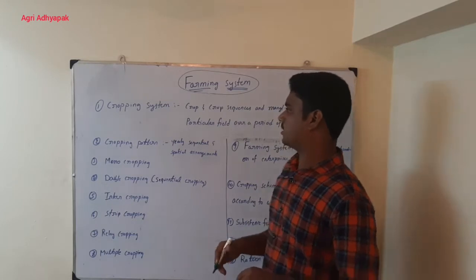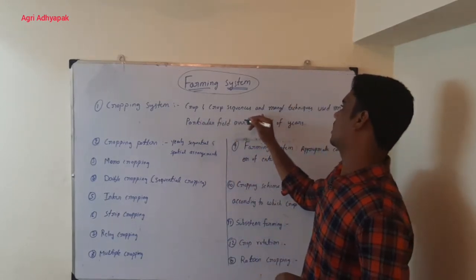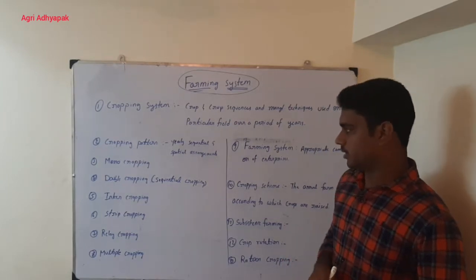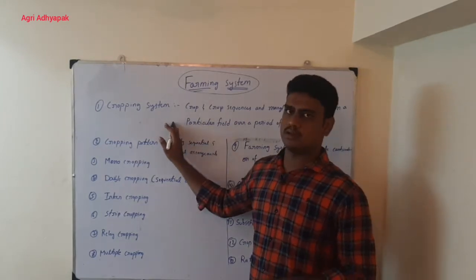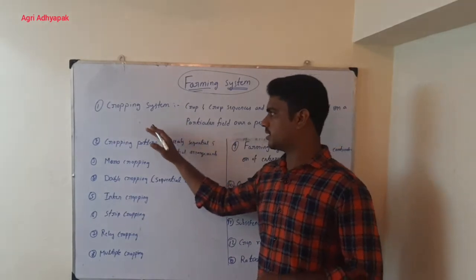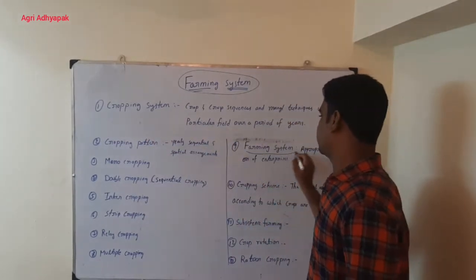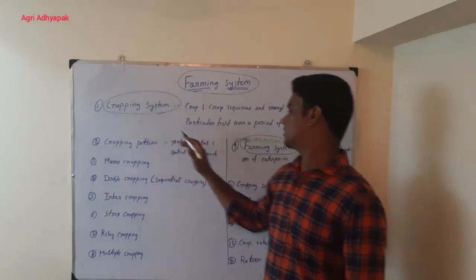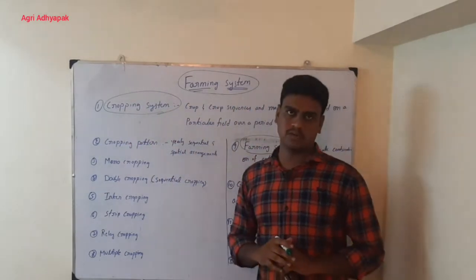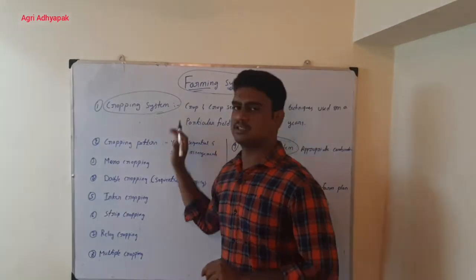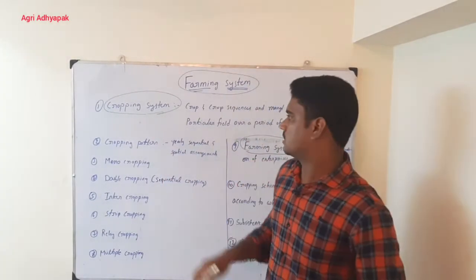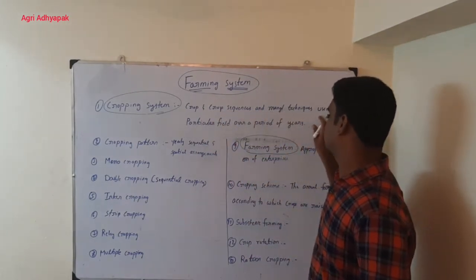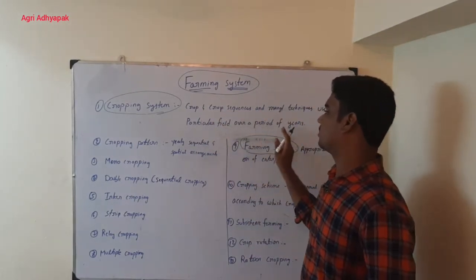Cropping system is defined as crop and crop sequences and management techniques used on a particular field over a period of years. So before I explain this particular definition, I would like to differentiate between the cropping system and farming system. If you know the difference between cropping system and farming system, it is very easy to remember. Cropping system is all about only crops. That's why crop and crop sequences and their management techniques used on a particular field over a period of years.